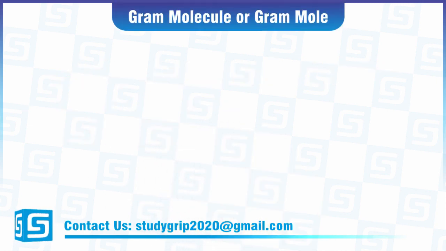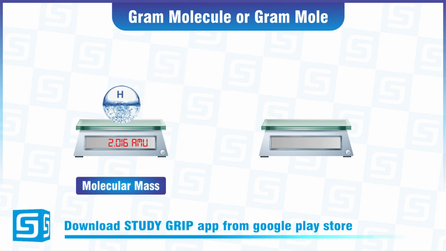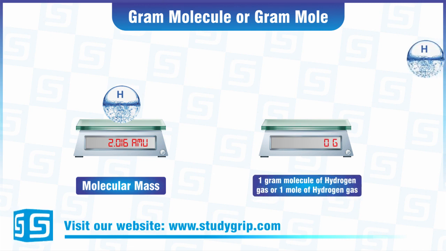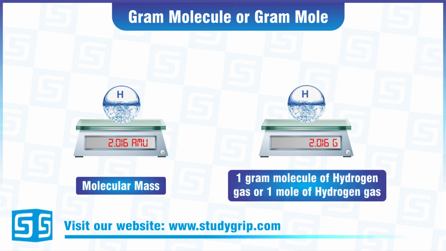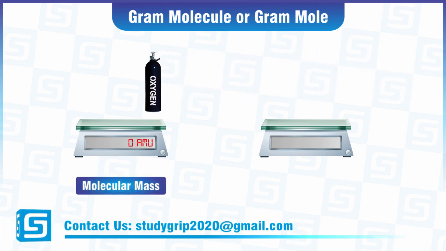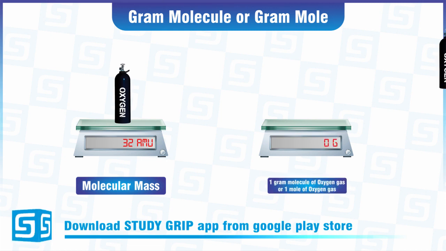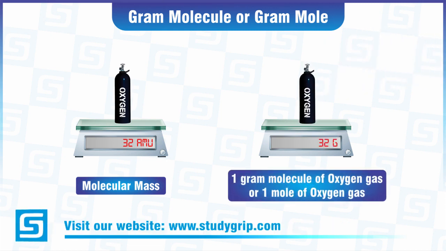Gram molecule or gram mole. Molecular mass of hydrogen gas is 2.016 amu, when expressed in gram, called 1 gram molecule of hydrogen gas or 1 mole of hydrogen gas. Molecular mass of oxygen gas is 32 amu, when expressed in gram, called 1 gram molecule of oxygen gas or 1 mole of oxygen gas.